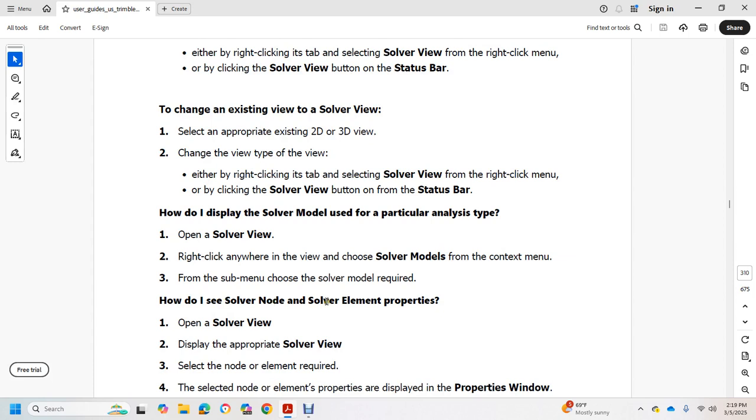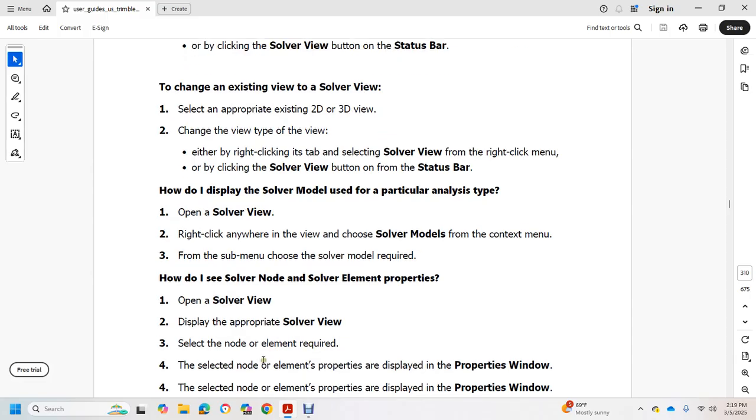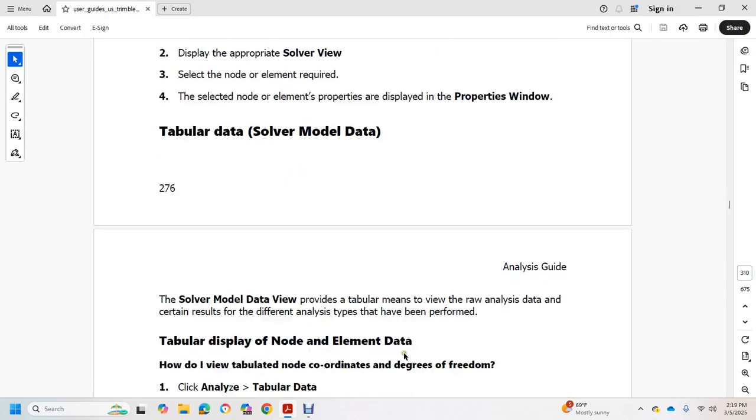How do I see the solver node or solver element properties? Open the appropriate solver view, select the node or element required, and select the node or element properties to display the property window, tabular data, solver model data.